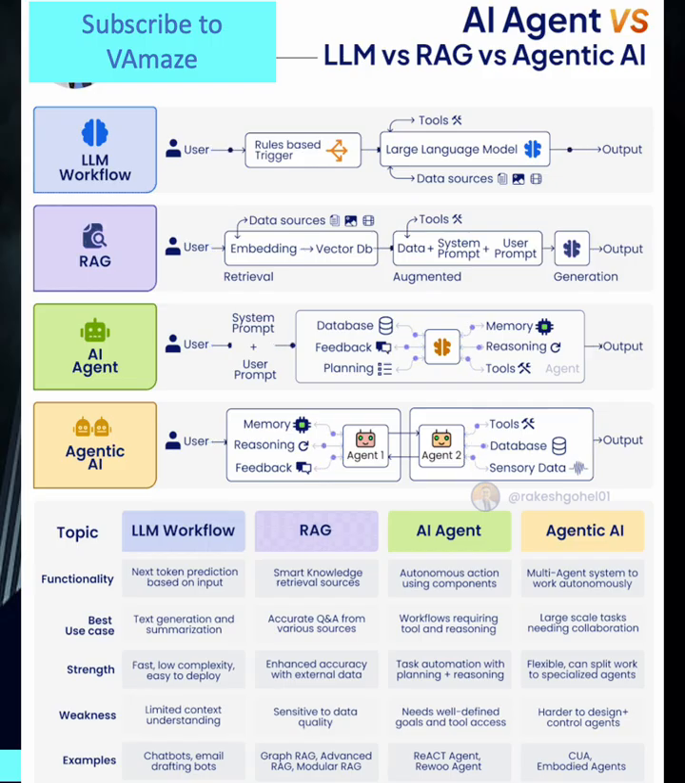Core components include the system prompt and the user prompt, which define the agent's role and current task, a database integration, which accesses persistent information, feedback loops, which learn from interactions and outcomes, a planning module that develops step-by-step strategies, a memory system that maintains context across interactions, a reasoning engine that makes decisions based on available information, and tool integration, which utilizes external tools and APIs.